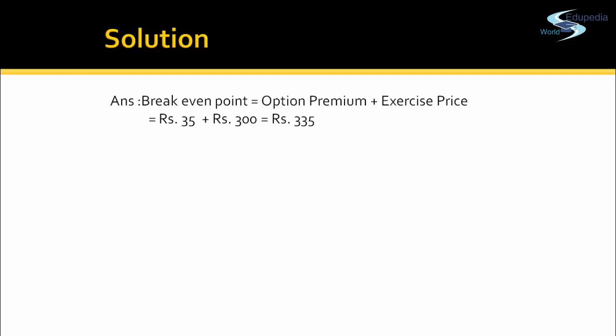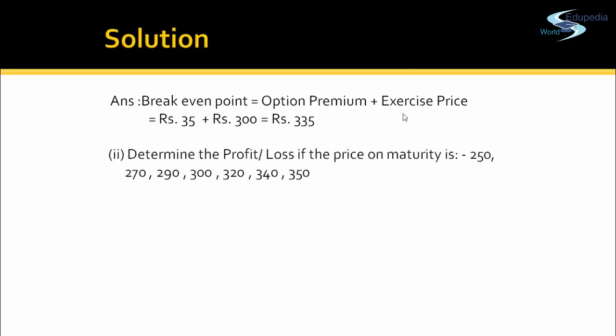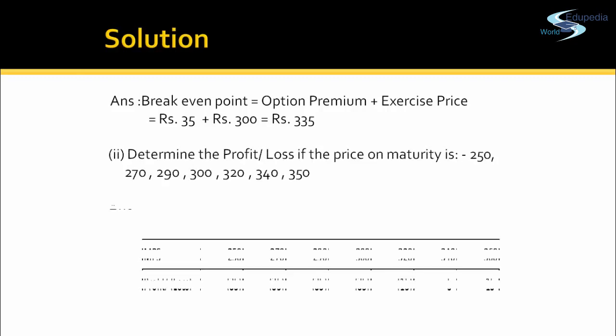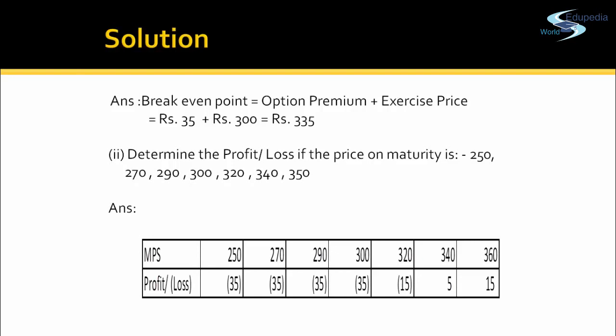Right? So the next question is, if I have to compute profit and loss at different maturity prices, if the price is 250, 270, 290, 300, 350 and so on. So if the price is 250, Mr. E has a right to buy that asset at rupees 300. If the price is 250, he is not going to exercise his option. So what will he do? He will not exercise his option, but he has already purchased that option by paying a premium. So that premium amount is the loss he has incurred.